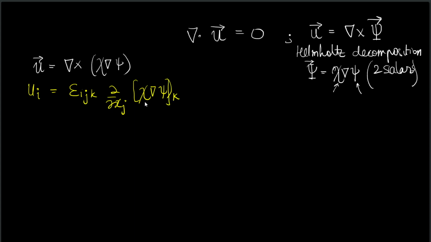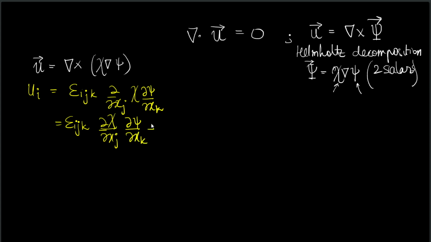And the kth component of chi grad psi is chi ∂psi/∂xk, and this may be simplified as epsilon ijk ∂chi/∂xj ∂psi/∂xk plus epsilon ijk chi ∂²psi/∂xj∂xk.